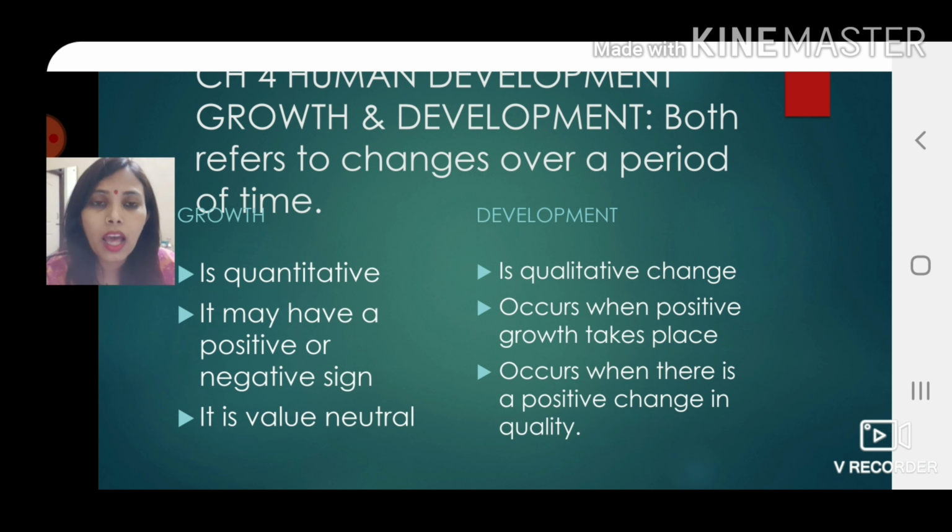Another example, I'll give you an example of a city. Now Rajkot city, it has grown. Earlier it was not touching Gondal, now it is almost touching the Gondal town. So it has grown in size. Now with the growth of the city, if the roads are not developed, if the facilities are not developed, we'll not call it a developed city. We'll just say the city has grown. So growth is quantitative and development is qualitative.